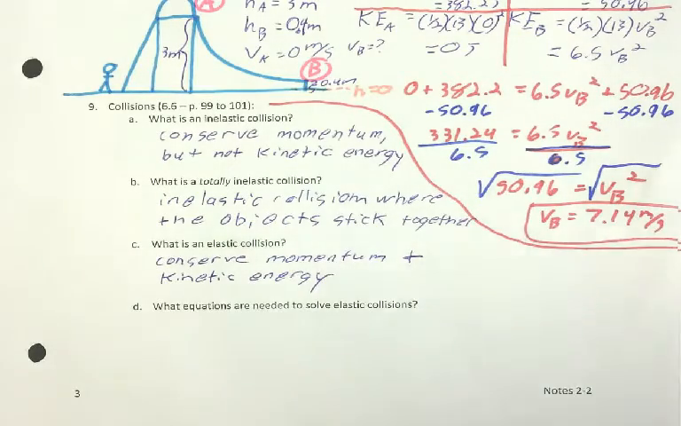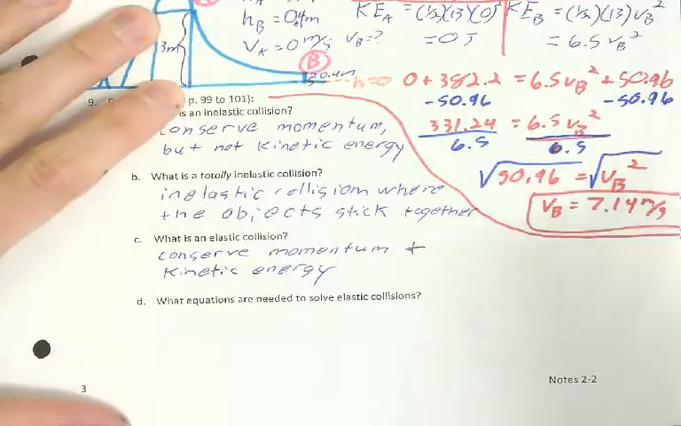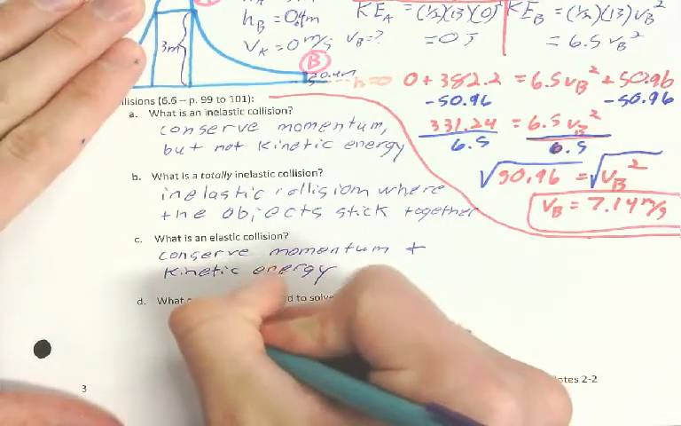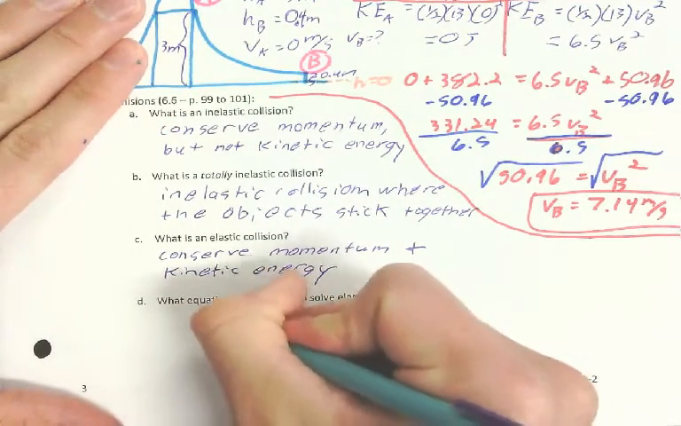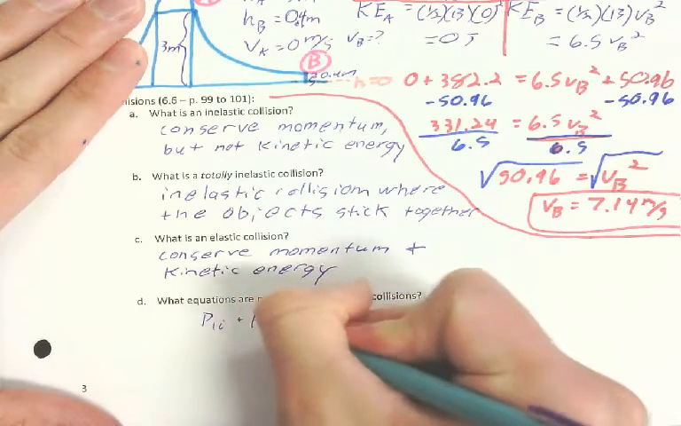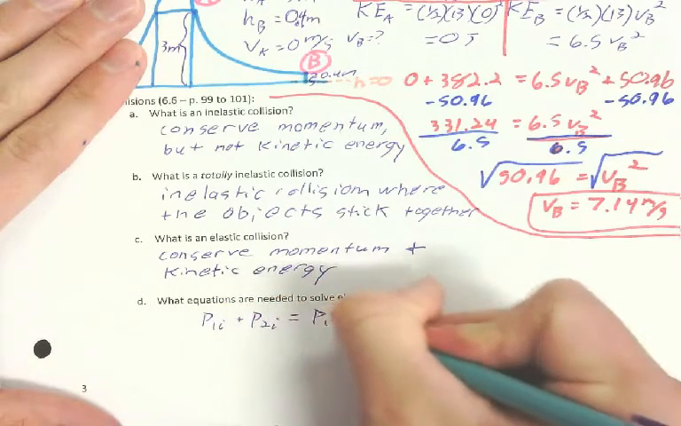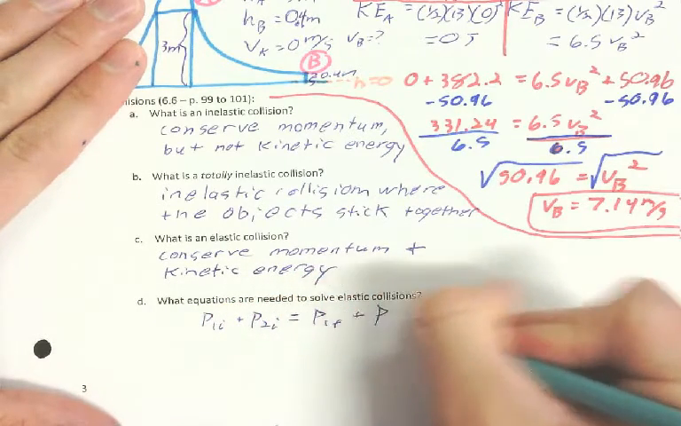All right, so let's look at these real quick. I just want to show you what we need. Two equations to solve this. And the first one we need is conservation of momentum. So momentum of 1 initial plus momentum of 2 initial equals momentum of 1 final plus momentum of 2 final.